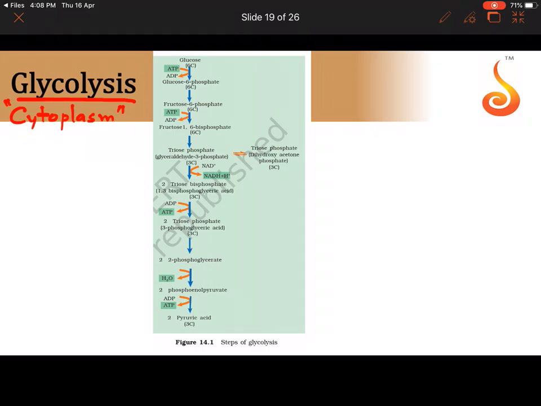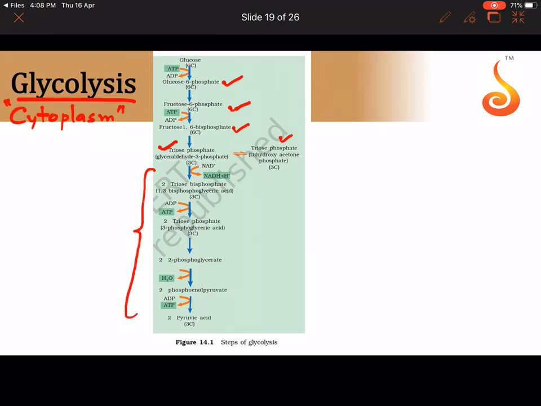Glycolysis, see the steps, all of you. Glucose is converted to glucose 6-phosphate, fructose 6-phosphate, then one extra phosphate is added from ATP, then fructose 1,6-bisphosphate is split into two molecules. One is glyceraldehyde 3-phosphate and the other is dihydroxyacetone phosphate. Now whatever follows here, this particular thing happens twice. These set of reactions happen twice.